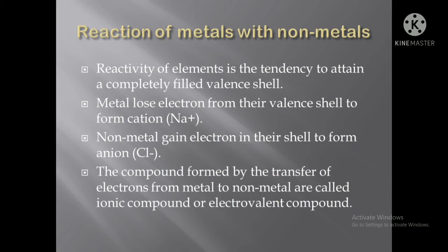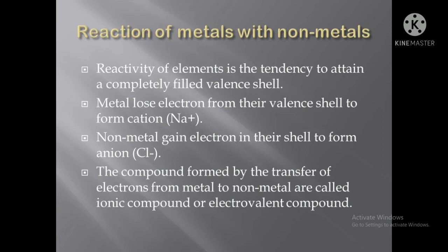Okay. So now a metal will lose electrons from the valence shell to form the cation. So see what it will do? The metal will give out the electron, isn't it? Dayalu, isn't it? So it has got the positive sign because you are very positive. You are giving someone, so you are a very good person. You are positive sign. Remember in that way. Metal will lose electrons always.